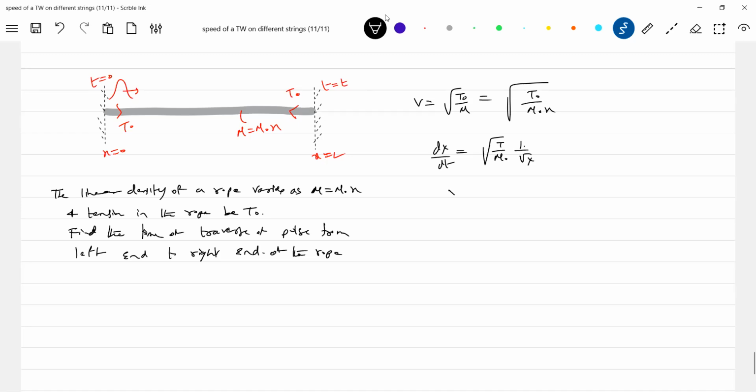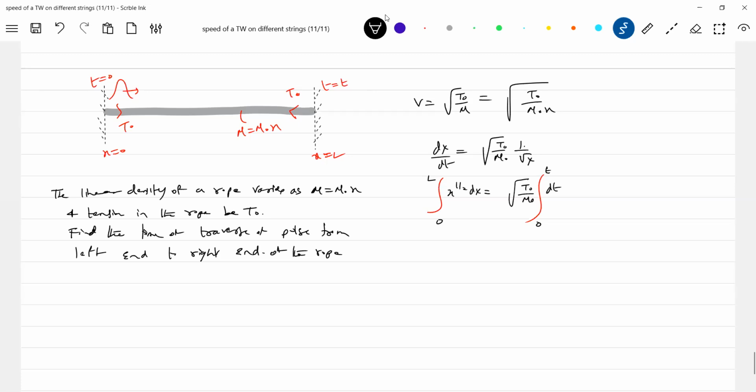So therefore, now put the limits t equal to 0.